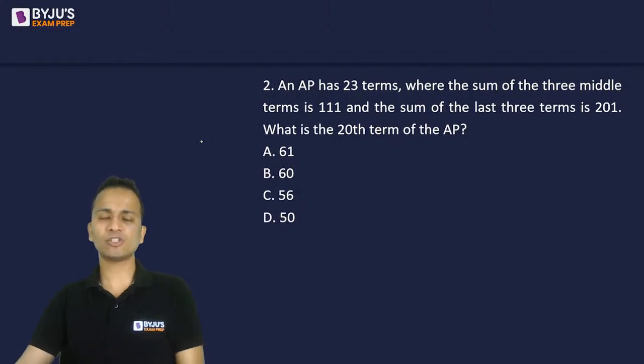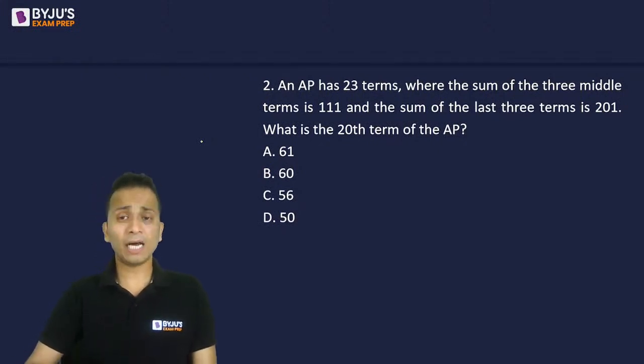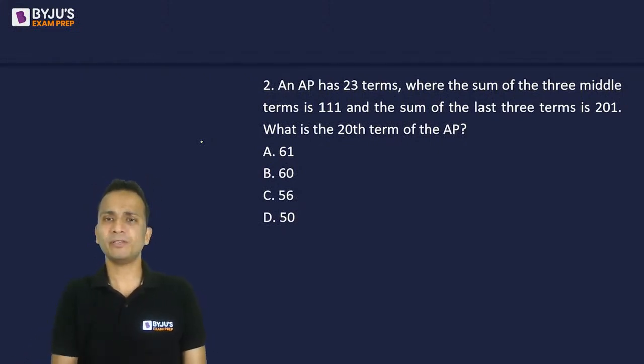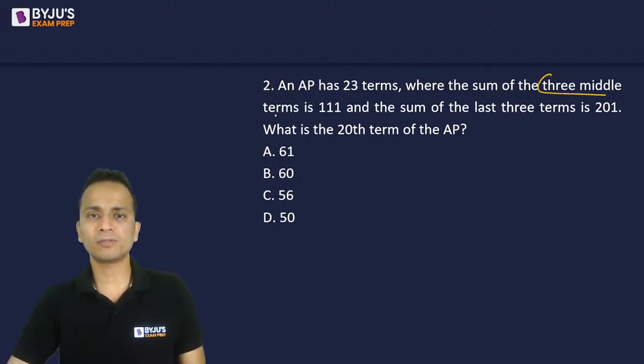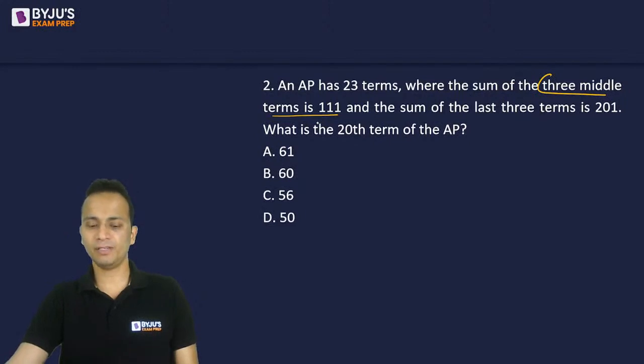Okay, so let's start solving this one. Now again, a more efficient method. First of all, the sum of the three middle terms is 111.